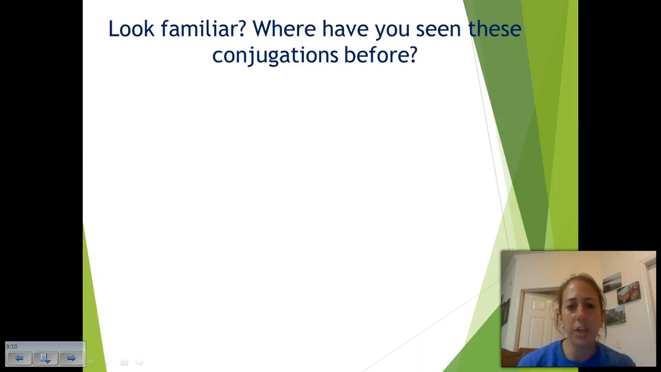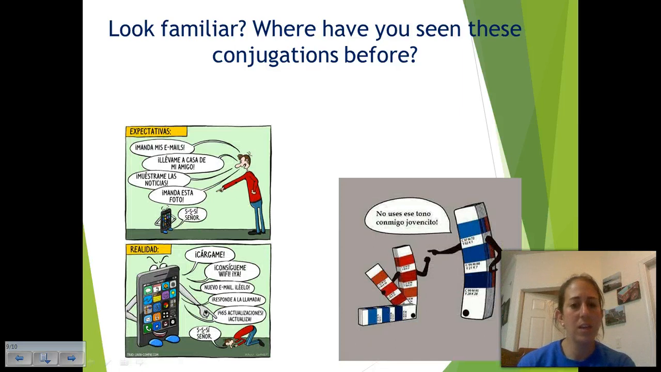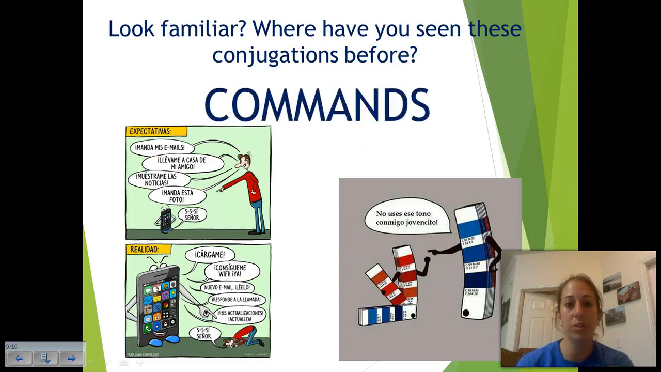All right. So do these conjugations look familiar? Have you seen these before? No uses este tono conmigo, jovencito. Manda mis emails. Llámame a casa de mi amigo. Muéstrame las noticias. Manda esta foto. Okay? Have you seen these before? Yes, these are examples of commands. So our subjunctive mood has the same formation as our commands. They're not used the same, but the words themselves are the same. Does that make sense? Again, if you have any questions, please make sure that you jot those down.